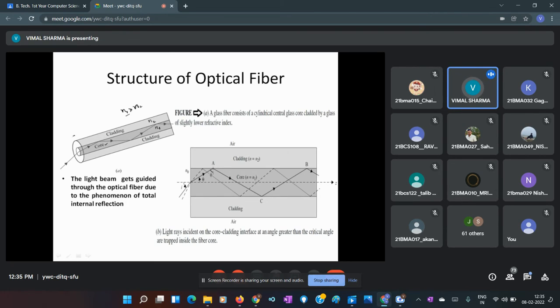There is more structure around this too. We have another cylinder around this, which is made up of material which protects it from environmental effects. Okay, physical damages and environmental effects, like scratches should not come, so this is called buffer, or sheath.